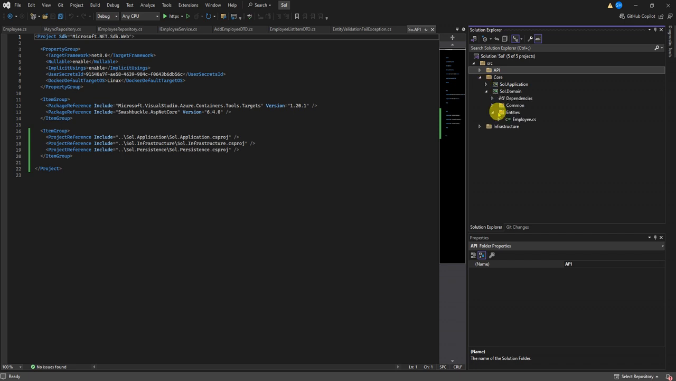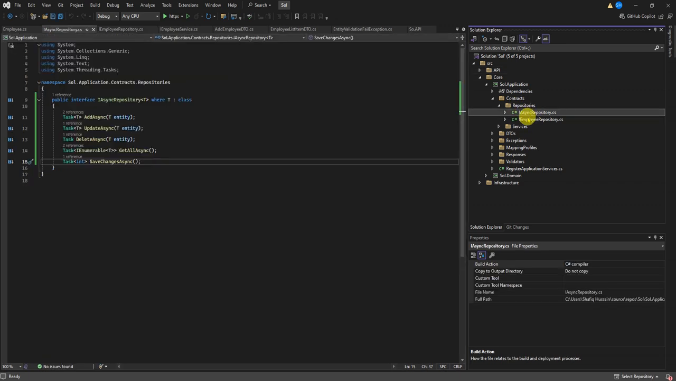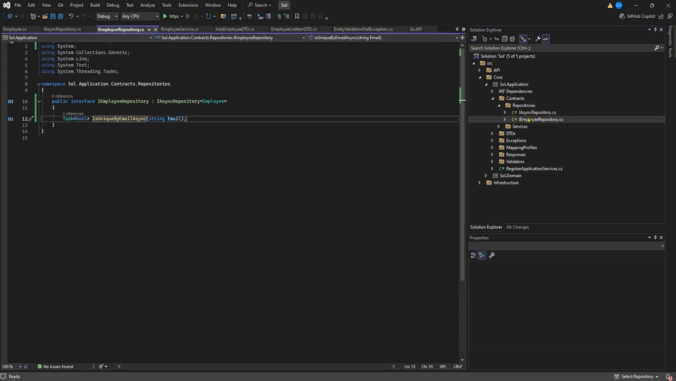Domain contains the entities and application contains contracts. Further, contracts are divided into two parts: the repositories and services. Repositories are related to database operations. This one is the generic repository and this one is the specific one. The specific one differs from entity to entity. Like in this example, I'm using employee and I want that an employee should be unique while inserting in the database. It should be validated, with validation rules applied through fluent validation.